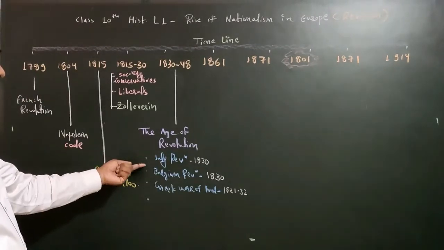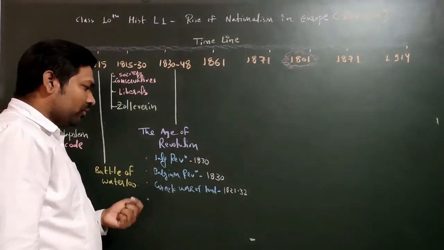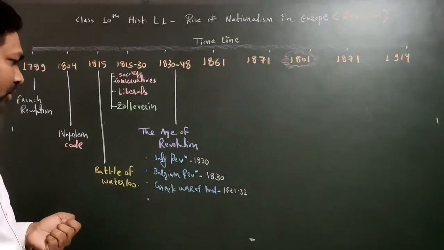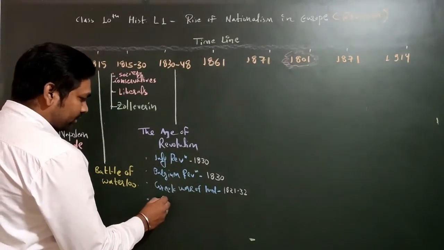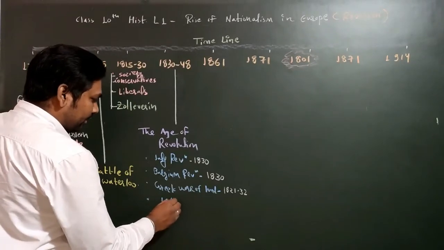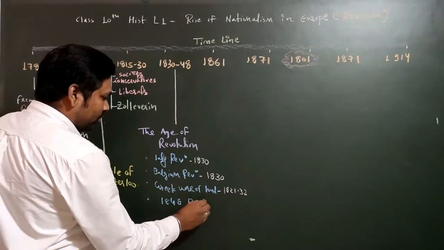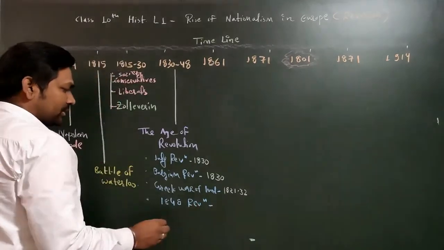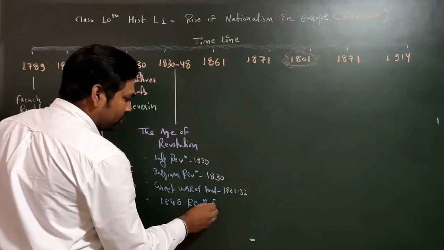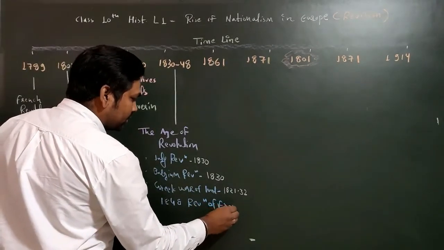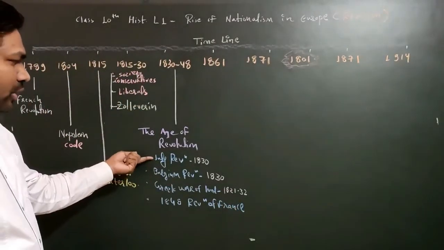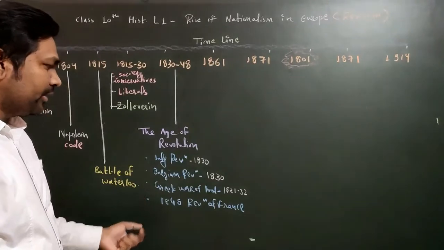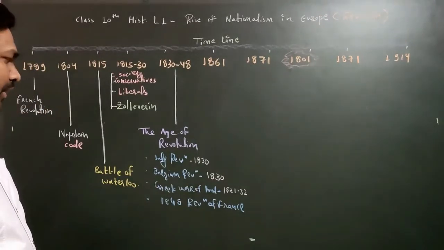July Revolution done, then Belgian Revolution, Greek War of Independence, and in between we have the 1848 Revolution also, right? 1848 Revolution of France. So remember, the July Revolution is related to France only, and the 1848 Revolution is also related to France only.